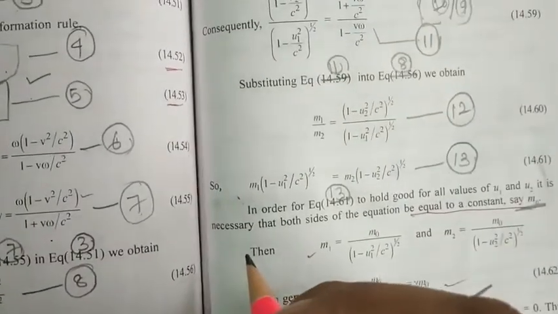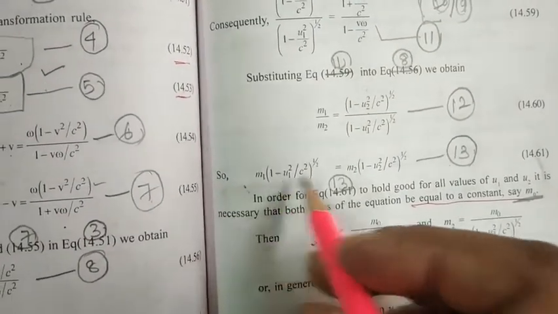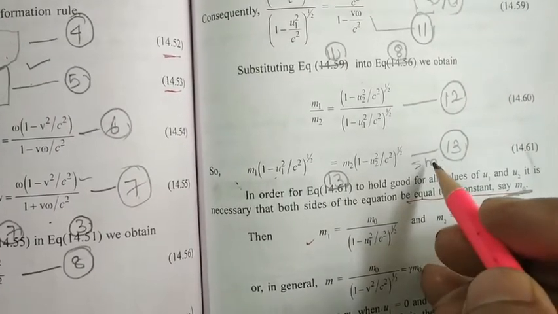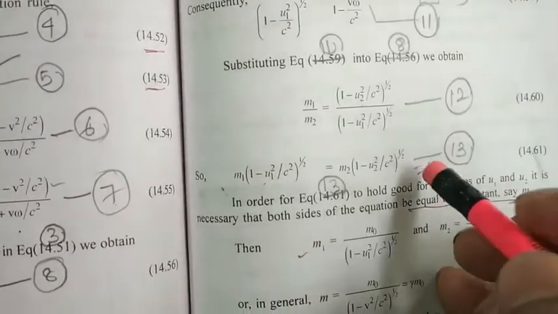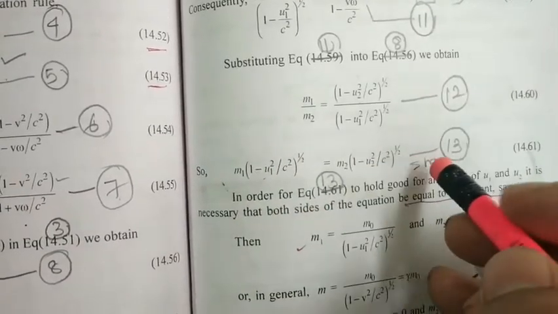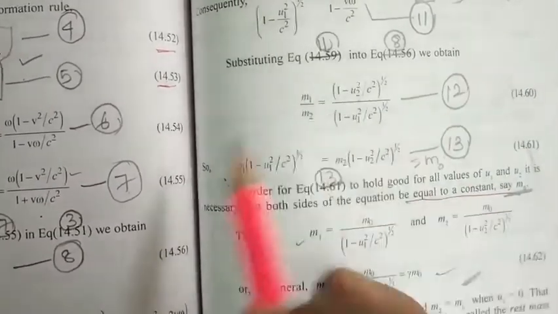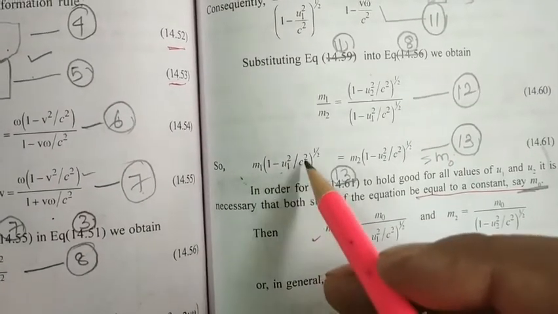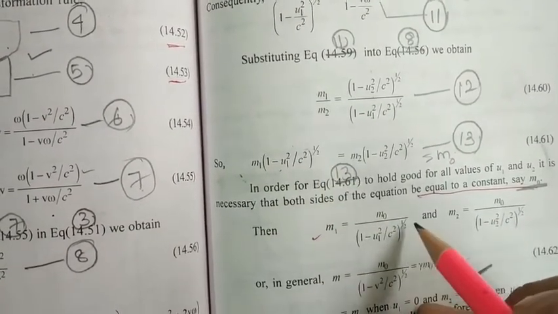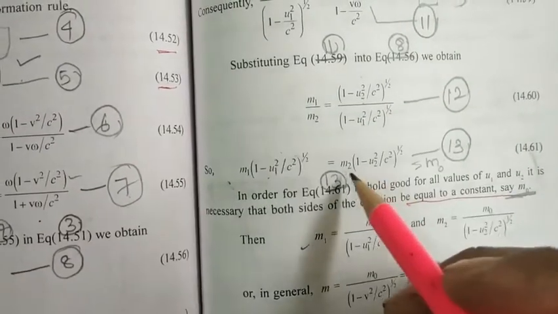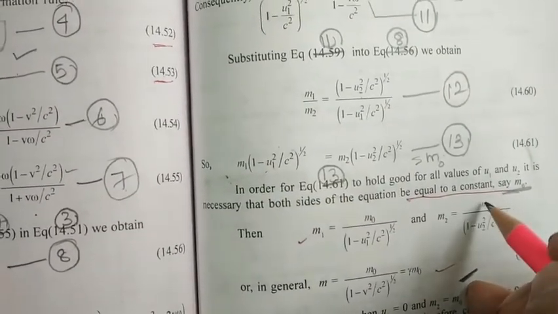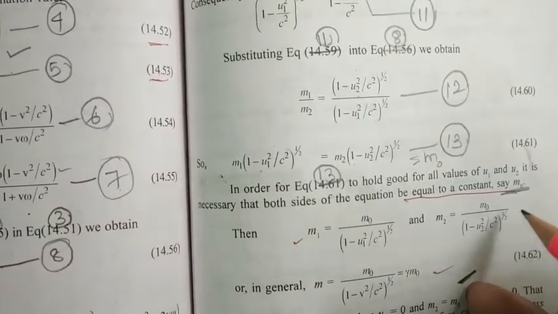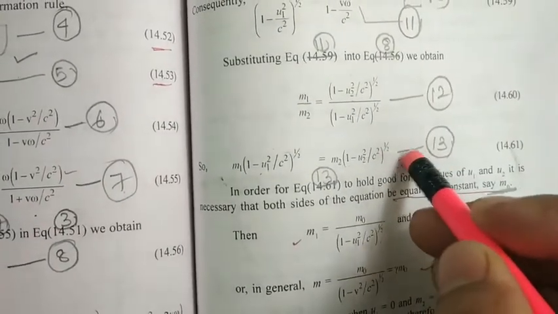I am explaining here, no need to write like this. If this is equal to m0, then m1 will be equal to m0 by 1 minus u1 square by c square to the power 1 by 2, and m2 will be equal to m0 by 1 minus u2 square by c square root over.